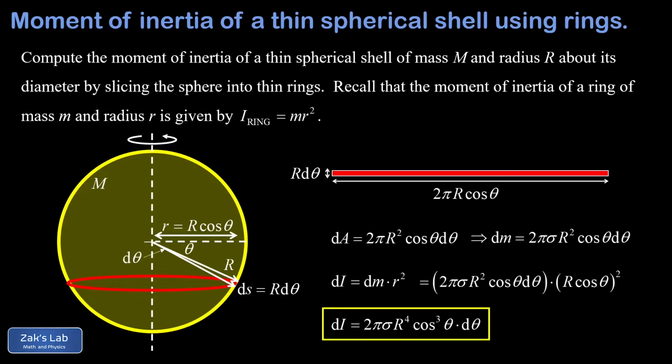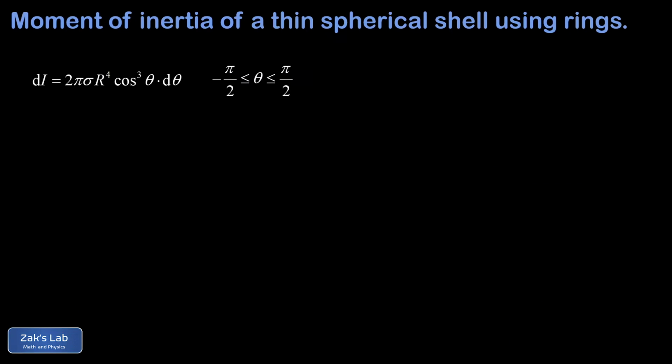This means we're going to be adding up rings all the way from negative pi over 2 at the bottom of the sphere to positive pi over 2 at the top. So those are going to become our limits of integration in just a minute. So now we need to add up all these moment of inertia contributions, and that means we're using an integral.